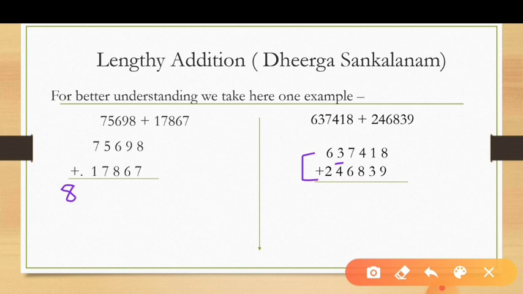Now you want to see its next place, 7 and 6. What is the AND number of 7 and 6? 13. So plus 1 in 7, means 7 plus 1, answer comes 8. Okay. Why here 7? Because 4 plus 3, answer comes 7. And its next place, 7 plus 6, the AND number is 13. So do plus 1 in 7 and you have to write 3. Okay. Now 3. Means you find the second digit of our answer is 8.